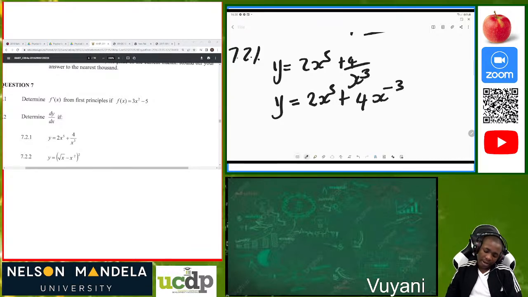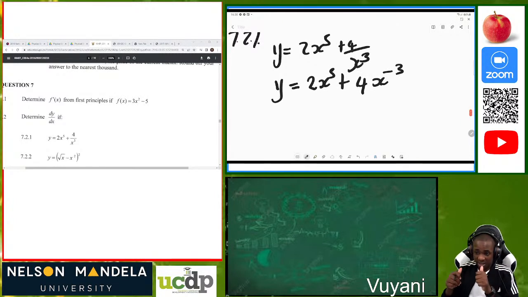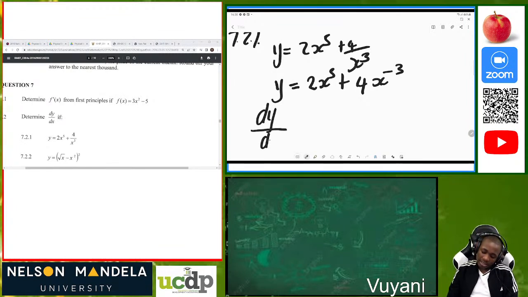Now everything is sorted, and it's in the notation where we can apply our power rule. Now we can derive dy over dx. You don't apply dy over dx when you have not yet set the y value in the correct order so that you can apply the power rule. You use dy over dx as an indication that now I am deriving.